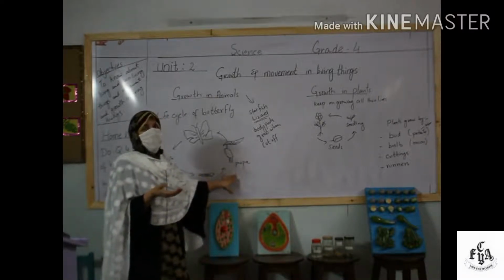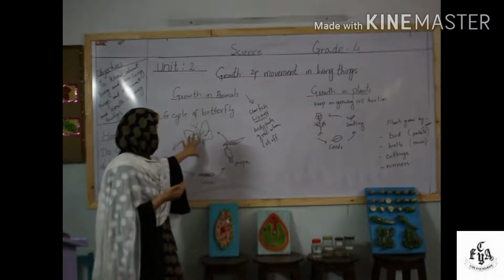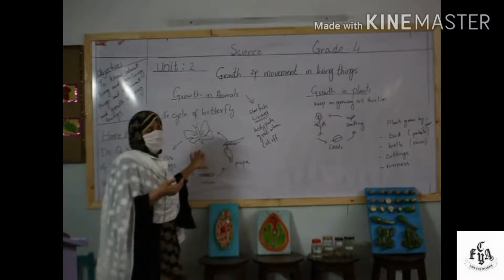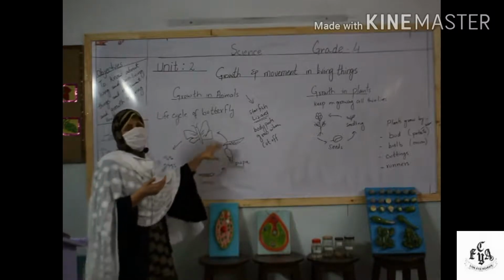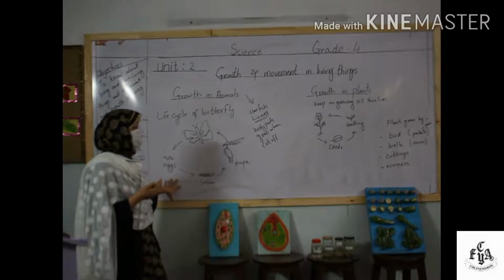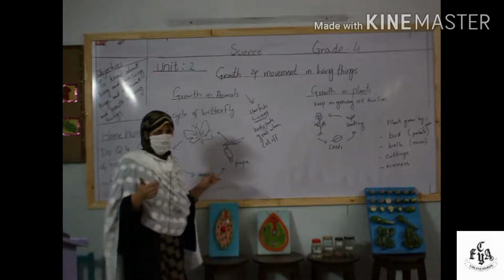And then the pupa, after taking food and with some time, increases and its body shape is converted to an adult butterfly, and it is the last stage of the life cycle. And this cycle repeats again in the same way all the time. So this is the life cycle of a butterfly. And with the help of this, a butterfly can grow through different stages.